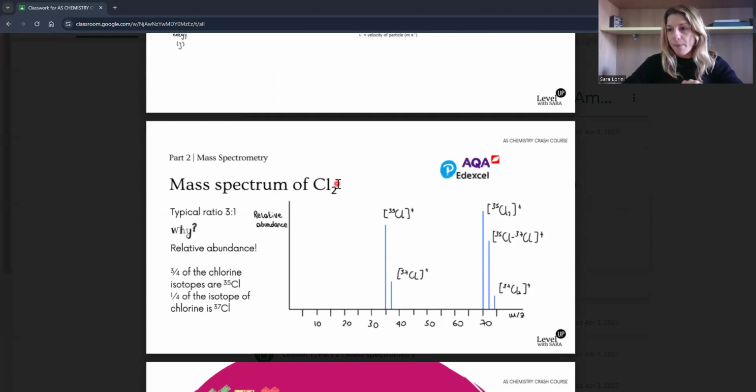Mass spectrum of molecules. Even though it's stated for just AQA and Edexcel to know, it's a very common multiple choice for any exam board, where you have to work out the mass spectrum. I'm not sure of the type of question you could get, but explain the different peaks, for example, or suggest why there are so many peaks. Just be aware of what the mass spectrum of a diatomic molecule looks like.